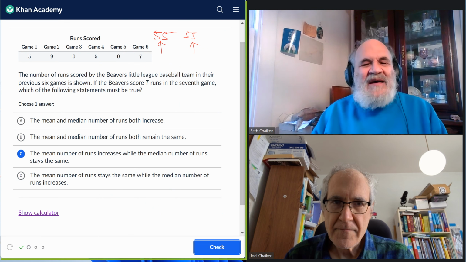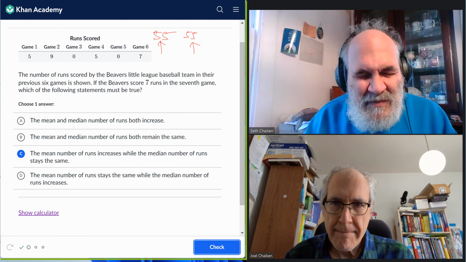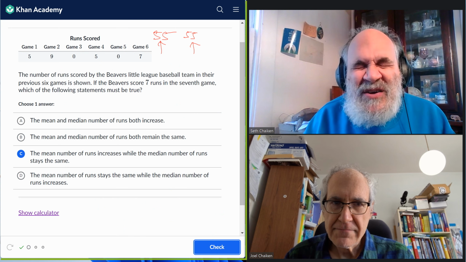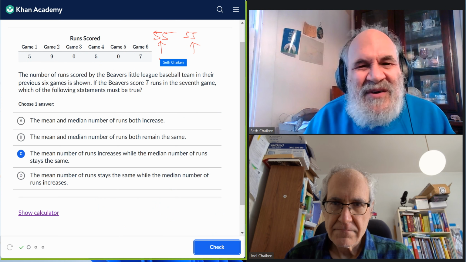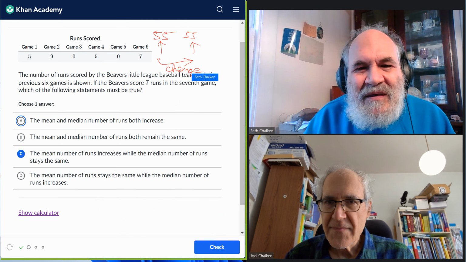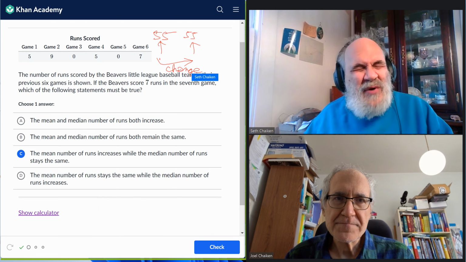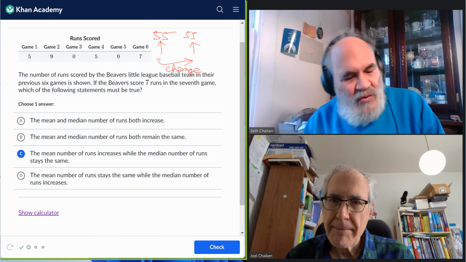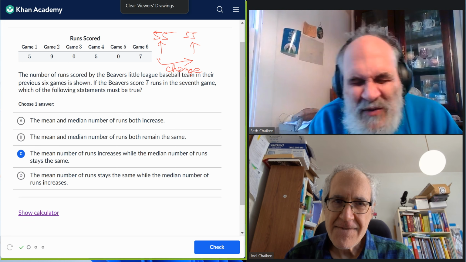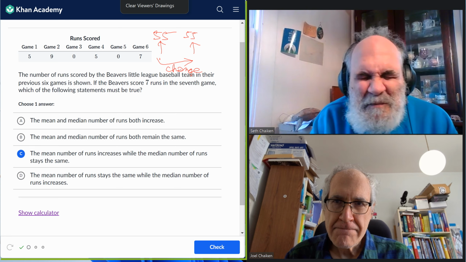Also, adding another game changes the number of games from odd to even, so it changes it from this case to this case. So this is a subtle question. What's the take home? What's the approach for studying from this?